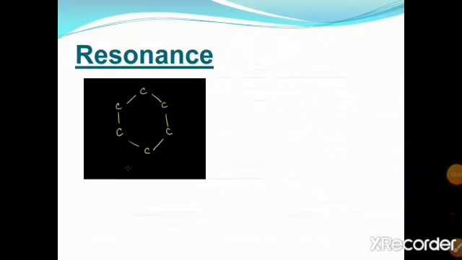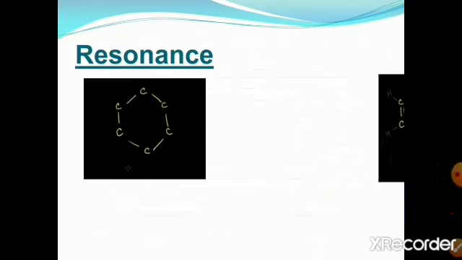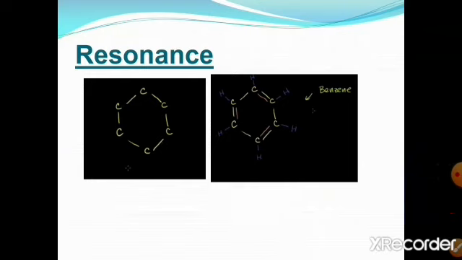The same thing happens in benzene. The interesting thing is why benzene is different from cyclohexane. In benzene there are three alternate double and single bonds. In cyclohexane, no double bond is present.